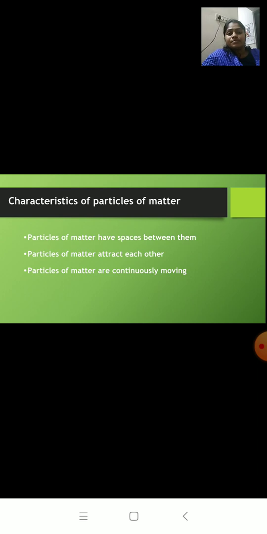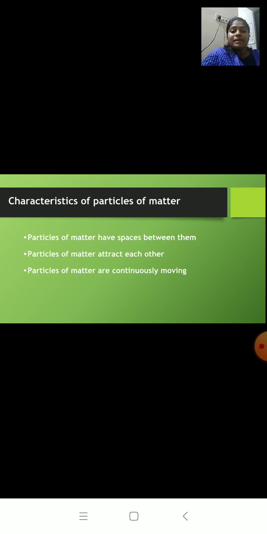The reason is that the particles of water have spaces between them. The sugar particles occupy these spaces, and because of that the level of water does not increase. From this we can conclude that particles of matter have spaces between them.